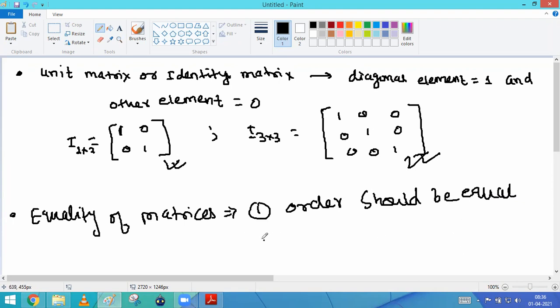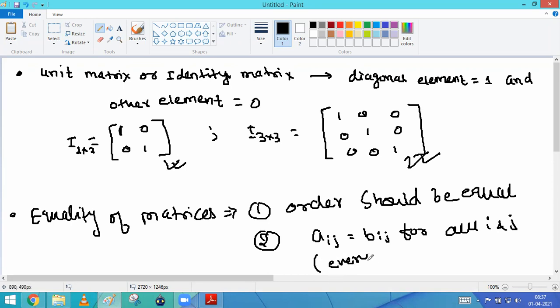Second thing, suppose we have the two matrices A and B, then Aij must be equal to Bij for all i and j. Okay, it means that basically if I have to modify this mathematical statement into English, what will we say?